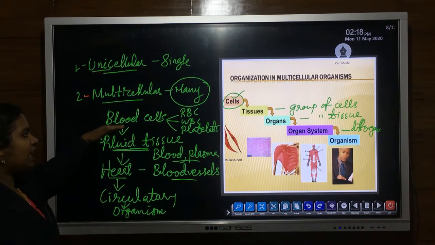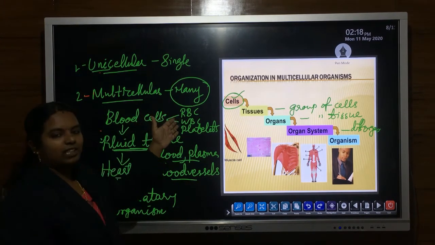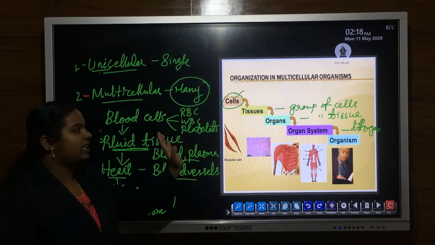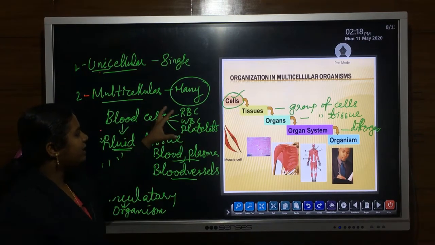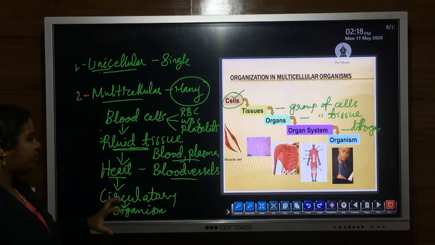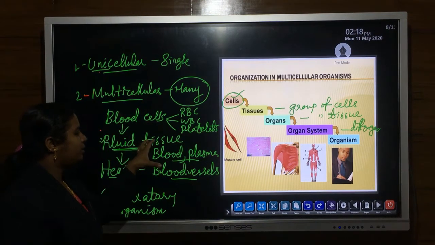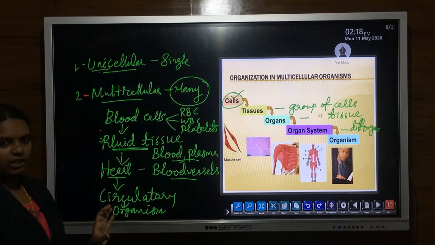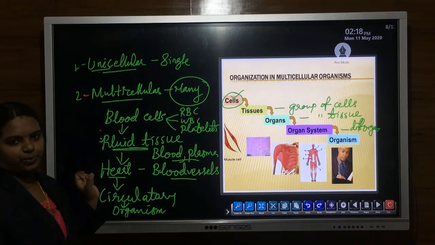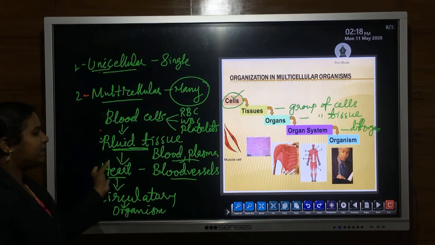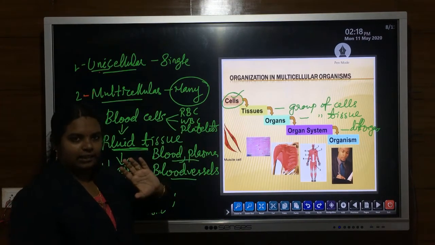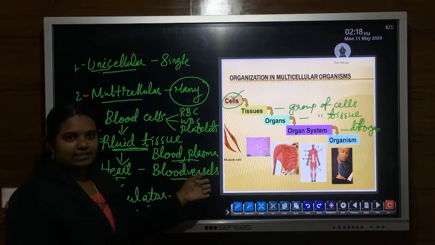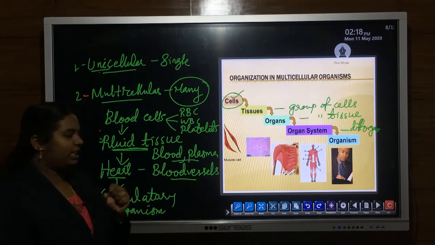So blood cells, types of cell, RBC, WBC, platelets, are some of the examples of cells. Different cells join together to form tissues, or fluid tissue. Fluid tissue consists of blood, plasma as well as associated parts. Then heart is the example for organ, heart as well as blood vessels like artery, vein and capillaries.